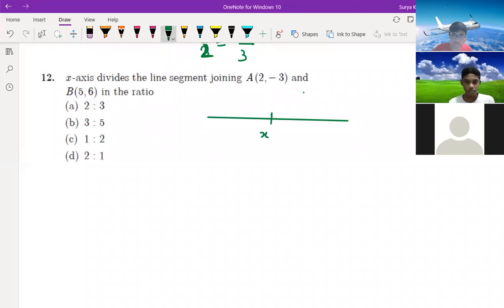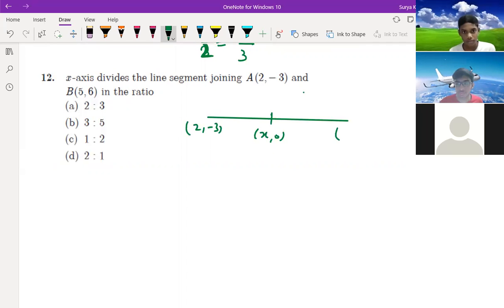So here is x comma 0. This is 2 comma minus 3. This is 5 comma 6. This is 5 and this is 6. So x only you should find, or what? In the ratio 5 and 6. Wait, this is not 5 and 6, no.